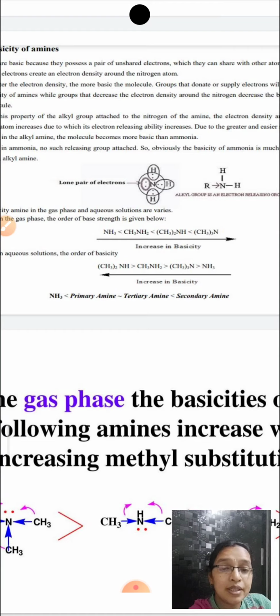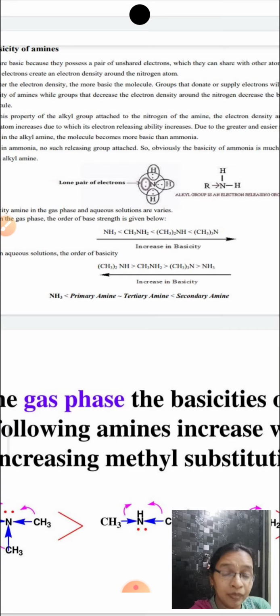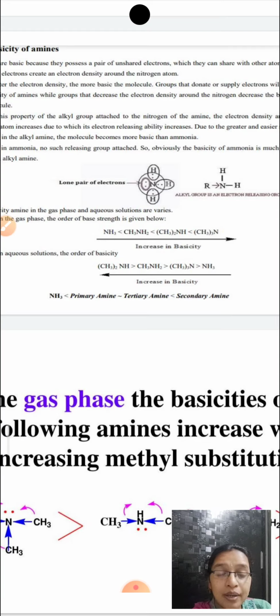Okay, next is the stability of the ammonium ion. These amines accept the proton and they convert into protonated amines. These are nothing but the ammonium salts.